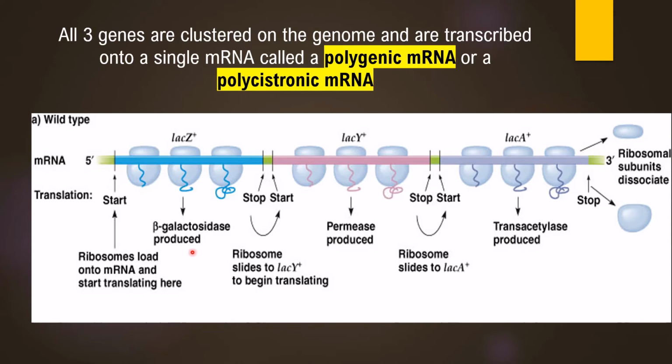So these components, beta-galactosidase and permease along with transacetylase, are translated. These proteins are produced from the polycistronic lac mRNA, which has been produced from lac operon genes Z, Y, and A.